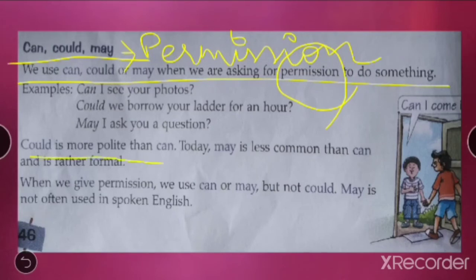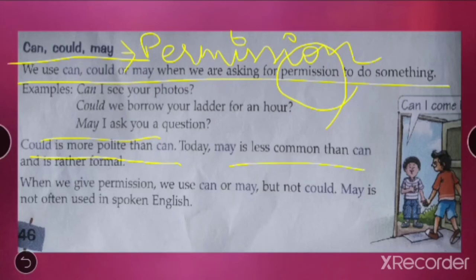Now could is more polite than can. Every time we have some polite way to ask something, right? Now here you are asking somebody's permission, so it should always be polite. So could is more polite than can. More soft way to ask.